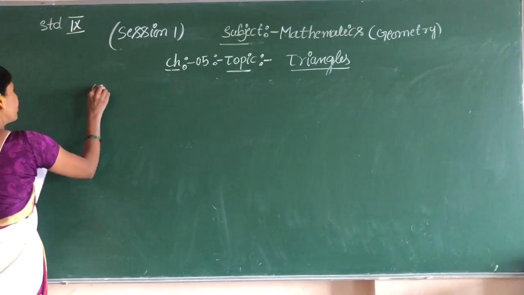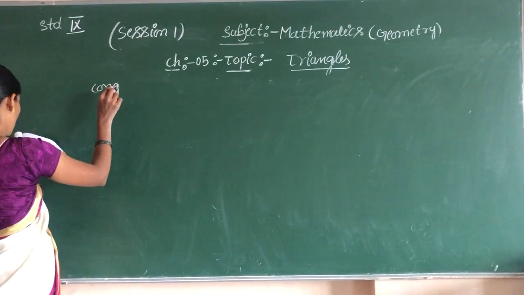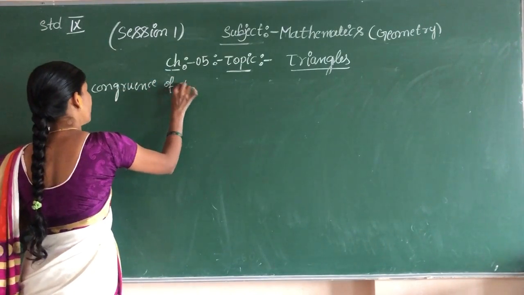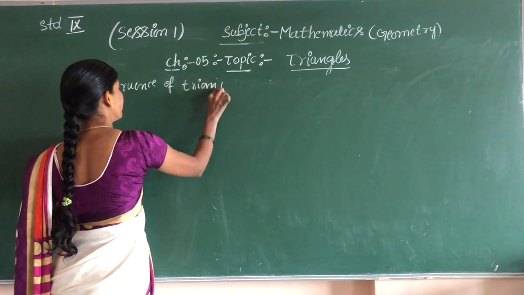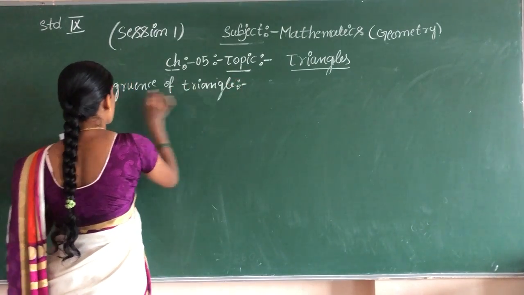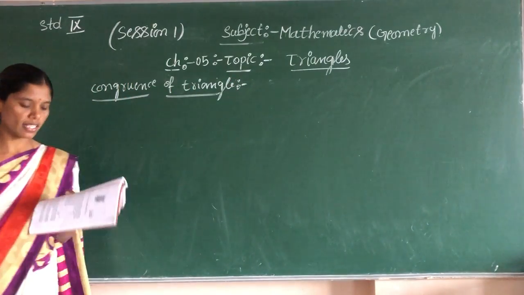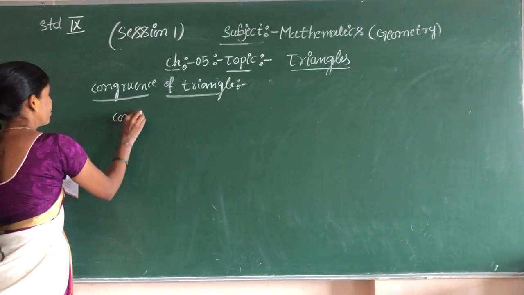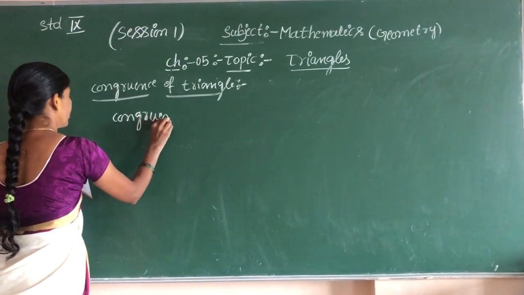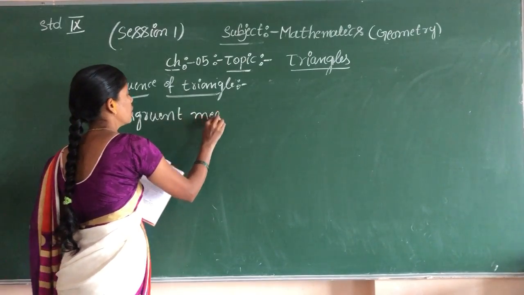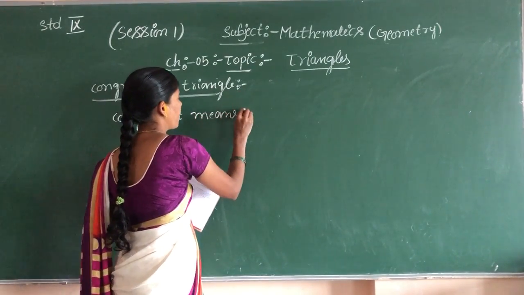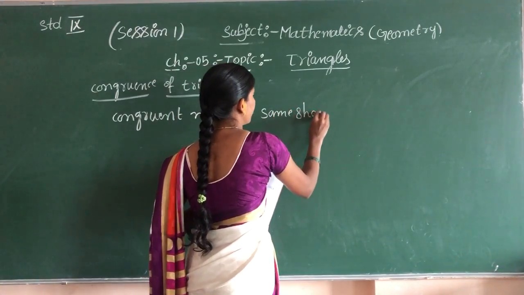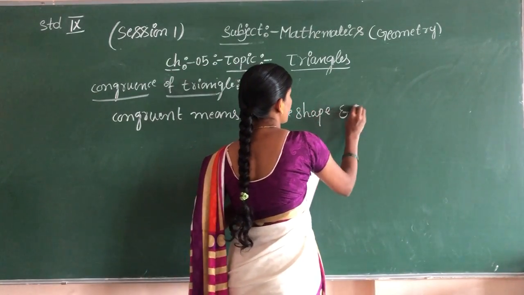Congruency of a triangle. Congruency means what? Congruent means same shape and same size.